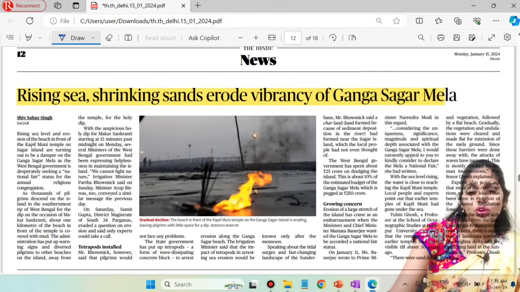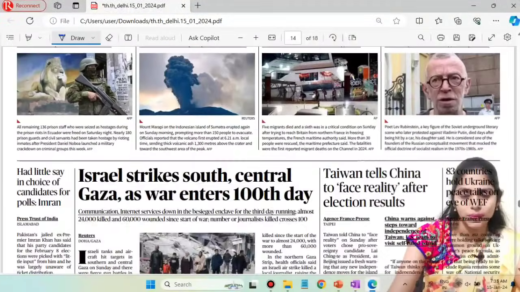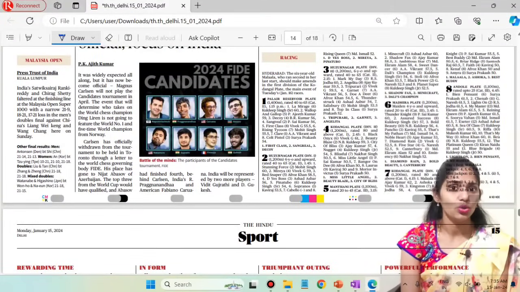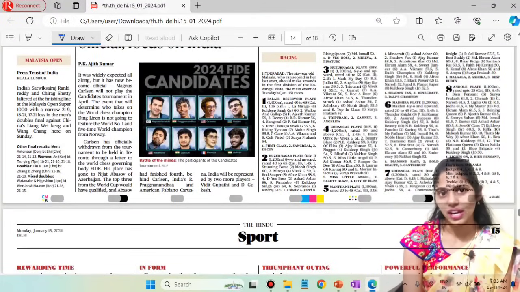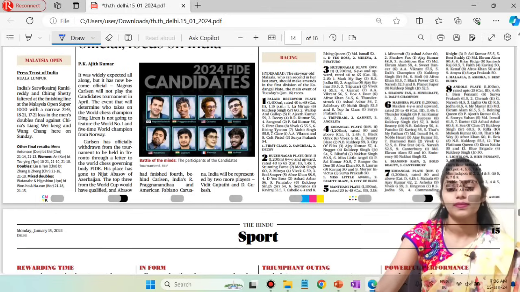Okay, and if you move on, this is the money page and the next one is the sports page. These are the important articles that appeared in today's Hindu newspaper. Now let us see the notes, and if you want to get the notes you can join the Telegram channel, the link is given in the description box.